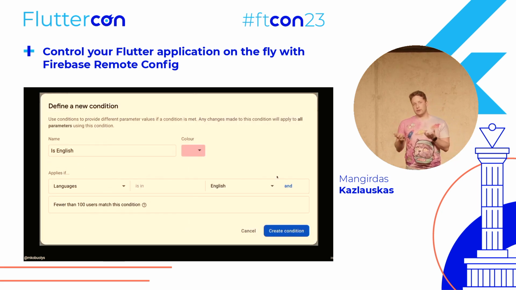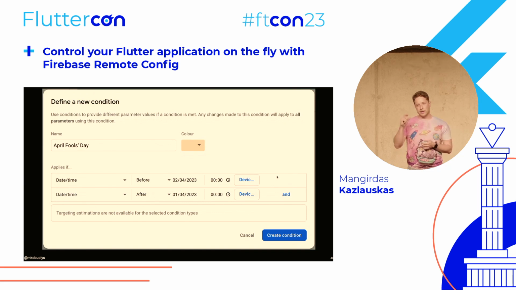And of course, I showed you only a single condition, which is detecting the platform, but let's say we want to localize our daily puns, and for different users using other languages, we want to change the pun value, so we can create a condition based on the language of the device. Also, we can combine two or more rules in a single condition. So let's say we want to detect April Fool's Day, and when the user flips the card, show the Rickroll video or something like that, we can do the in-between date range like this.